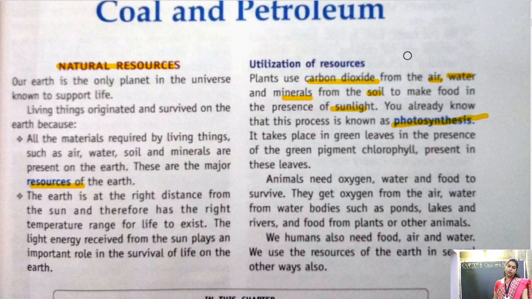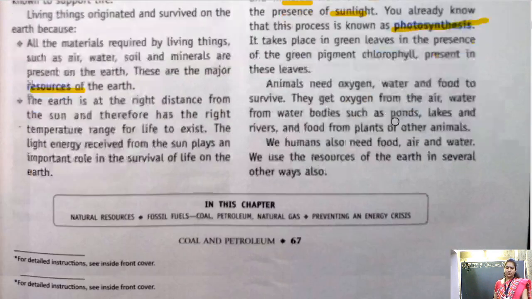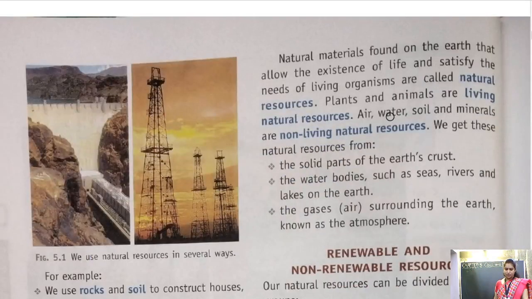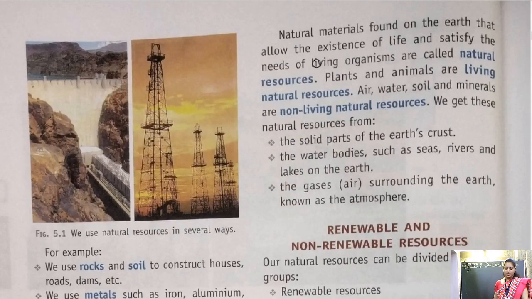So I told you these are the natural resources. Now quickly let's go to the definition of natural resource. Natural materials found on the earth that allow the existence of life and satisfy the needs of living organisms are called natural resources.